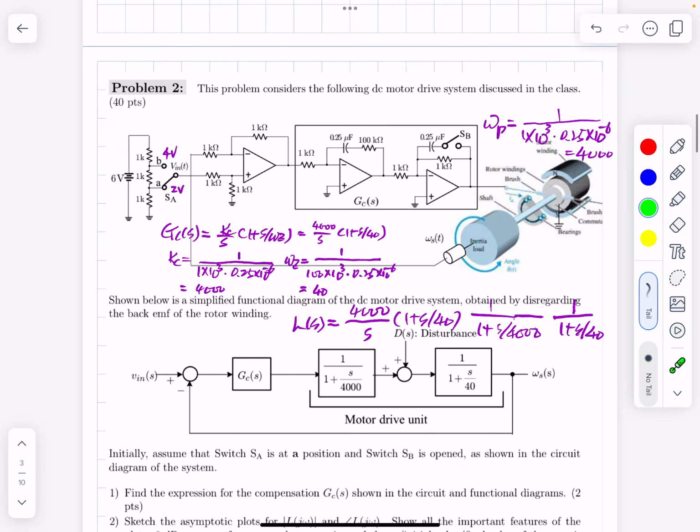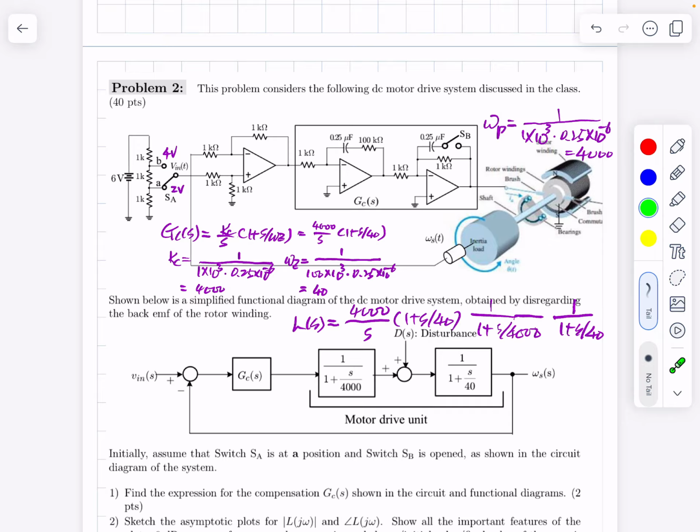Very easy problem. We discussed this a lot in the class. This creates a zero, and the combination of this resistor and this capacitor creates the integration function. Initially we assume this SB was open, so it's not existing. Then this is just a sign changer. So it produces just a -1 gain.